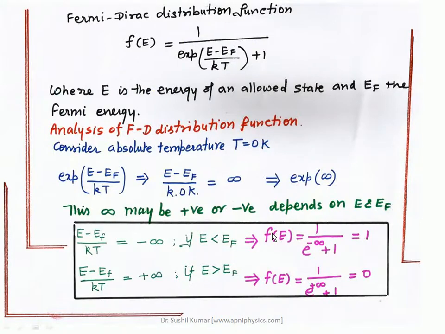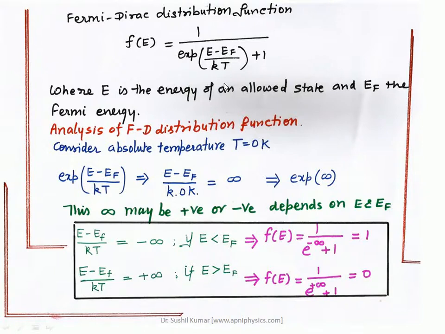Now the point is the analysis of this Fermi-Dirac distribution function, which is defined mathematically as Fe is equal to 1 upon exponential of (E minus Ef) upon kT, plus 1, where E is the energy of an allowed state and Ef is the Fermi energy.